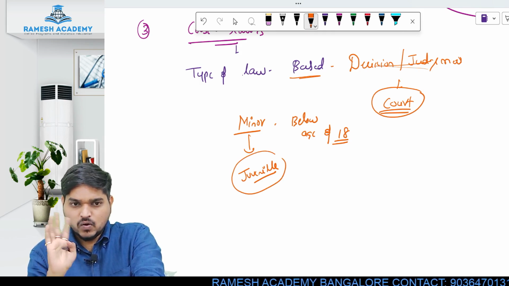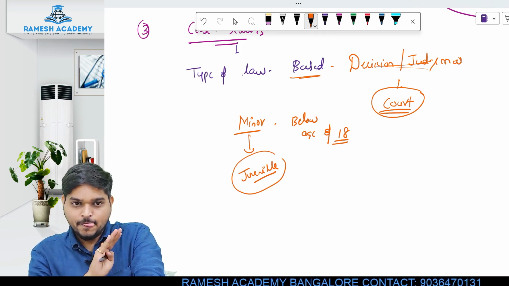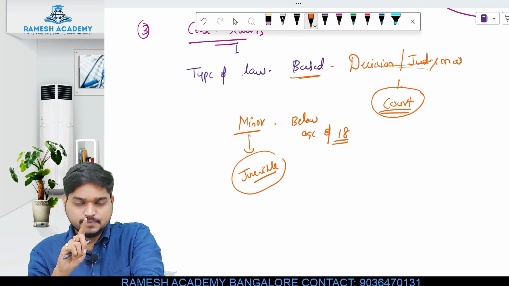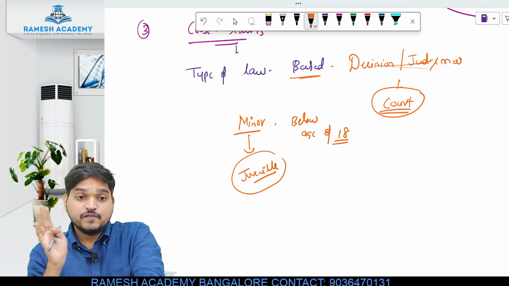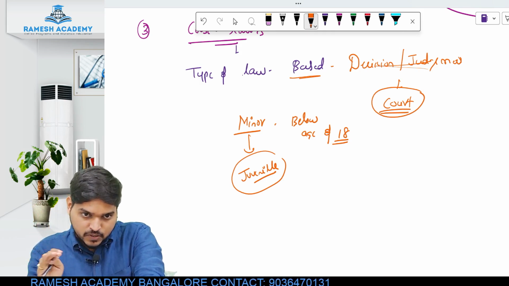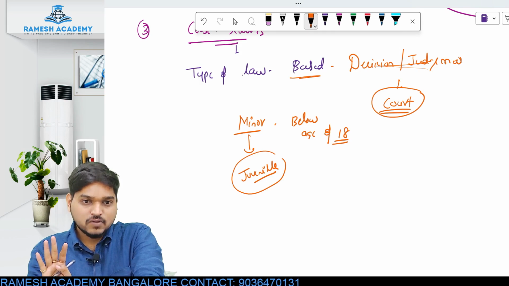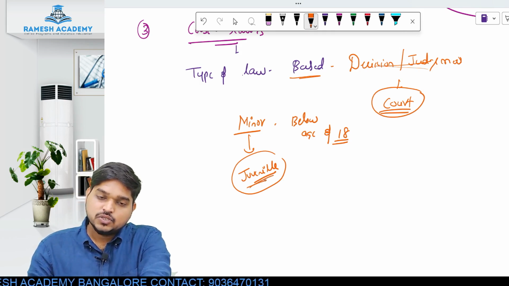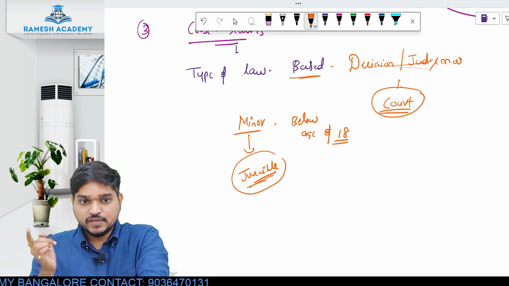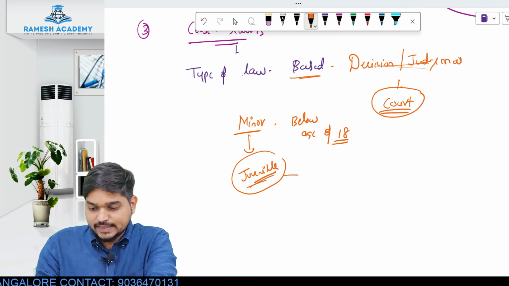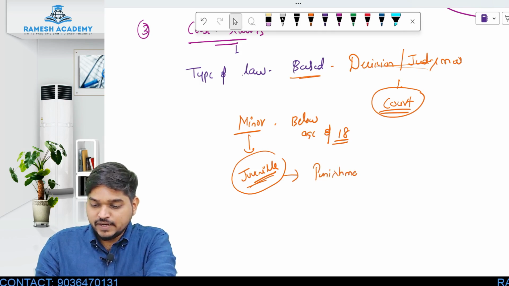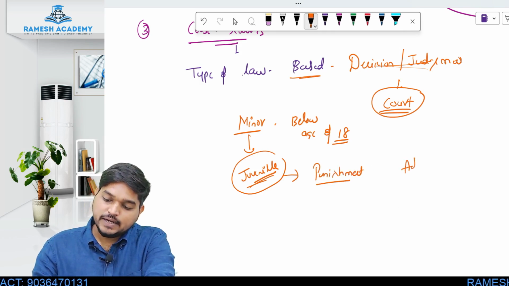Juvenile and minor are not the same, though the age is the same. Any person below the age of 18 is called a minor, but if the minor commits a criminal offense, he is not just called a minor, he is called a juvenile. And the punishment for that person will be different from the punishment of an adult.